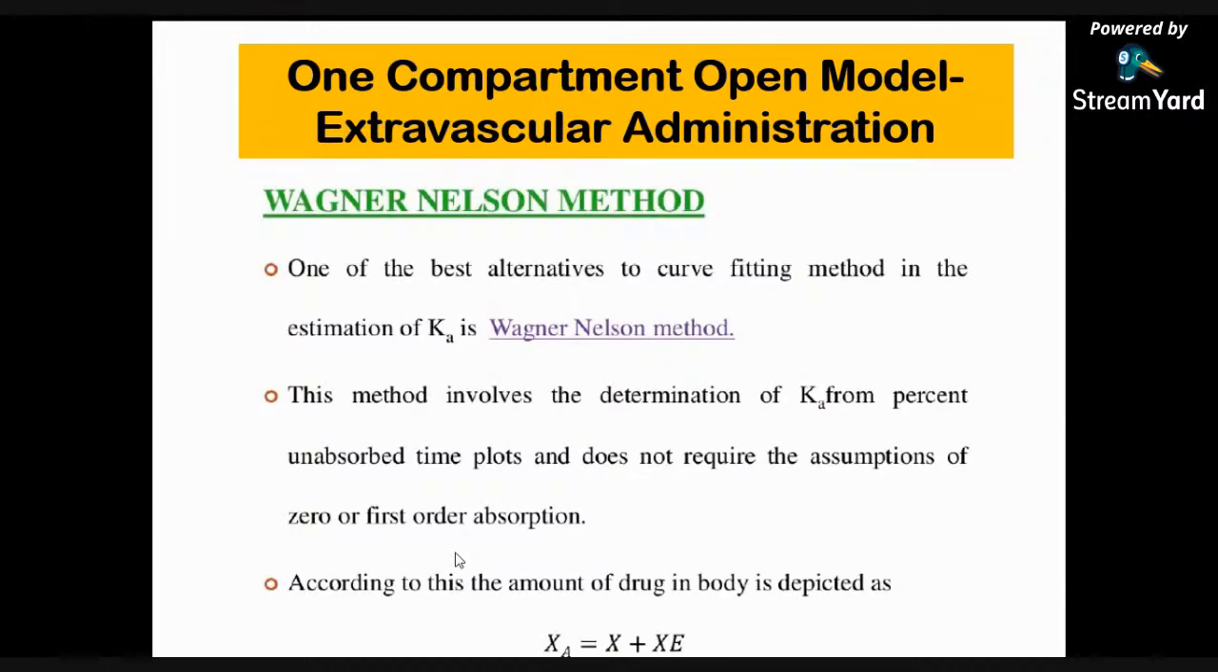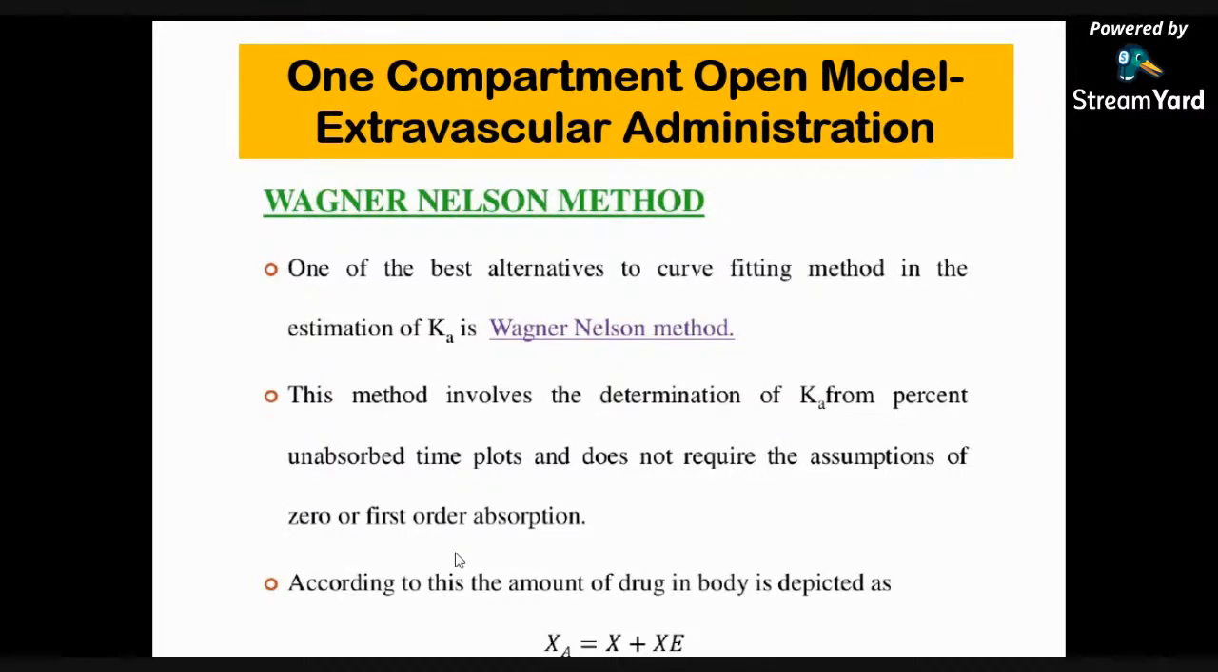Then the next method is the Wagner-Nelson method. The Wagner-Nelson method is also for the estimation of Ka, or the absorption kinetics. It is one of the better alternatives to the curve fitting method in the estimation of Ka. The method involves determination of Ka from the percent unabsorbed time plots and does not require the assumption of zero or first order absorption.